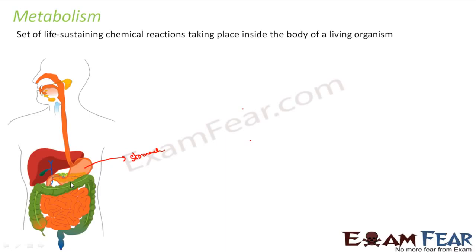Similarly, after the stomach the food passes to the small intestine, right? So what happens in the intestine? There also digestion happens. There is a pancreas and a liver. From the pancreas come some other enzymes called pancreatic amylase and pancreatic lipase, which help in digestion of starch and fat. Similarly, from the liver comes the bile juice, which activates these pancreatic and intestinal enzymes. So these enzymes will act on the food material and help in digestion. So continuously inside our body, some or the other chemical reaction is taking place.